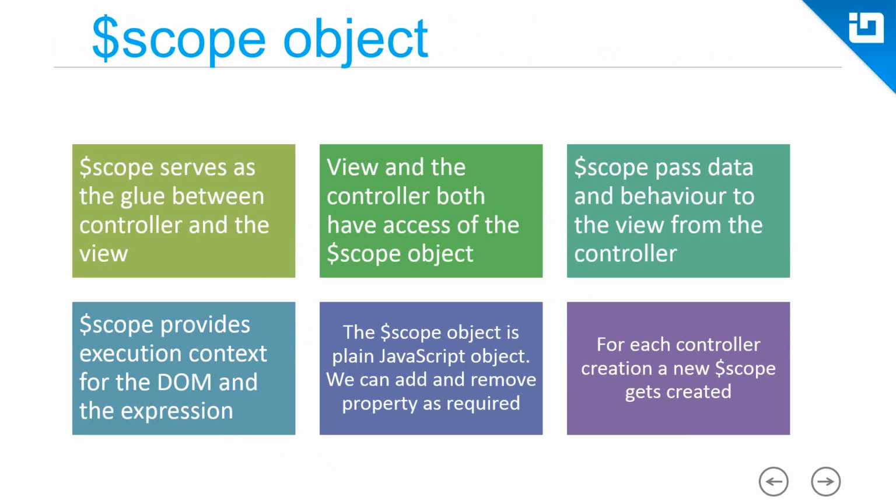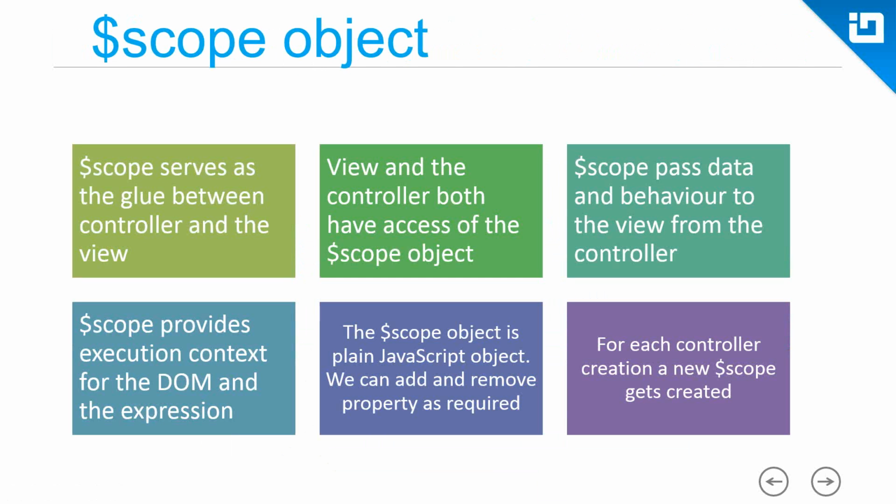So what actually a scope does, a scope serves as the glue between the controller and the view. As we just saw, the view and the controller both have access to the $scope object. A scope passes data and behavior to the view from the controller. A scope provides execution context for the DOM and the expression. What is the execution context? I'm coming to that. The $scope object is a plain JavaScript object. We can add and remove properties as required.